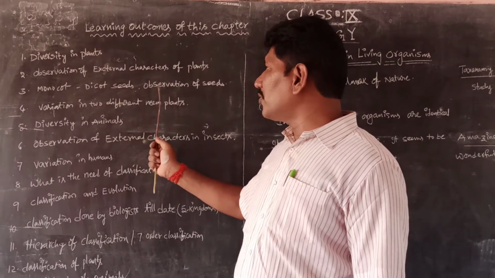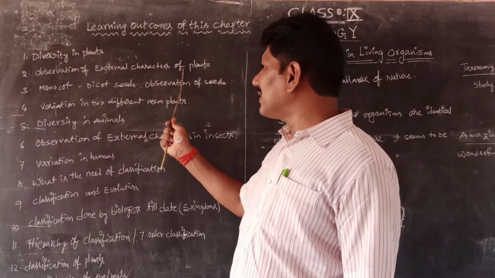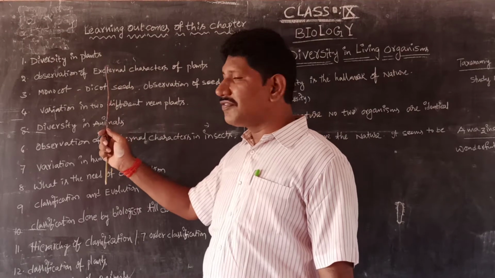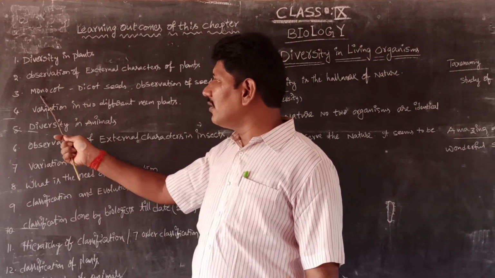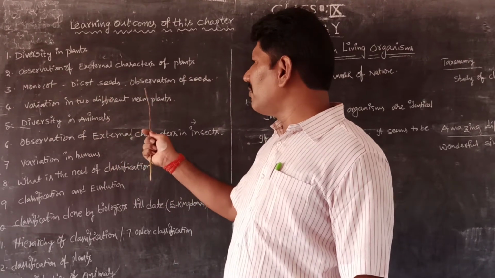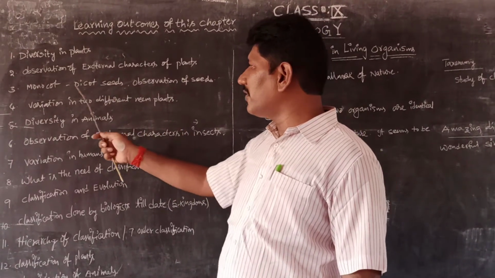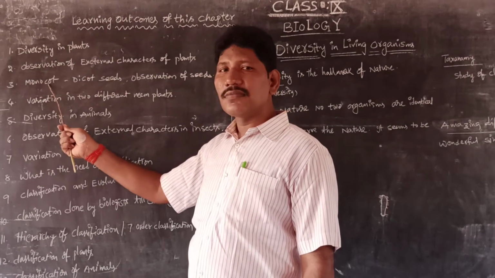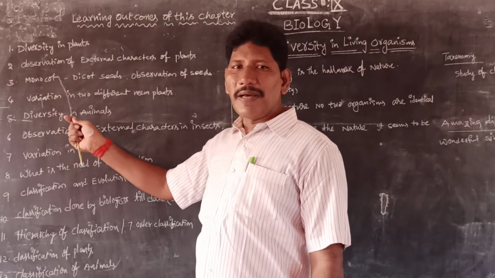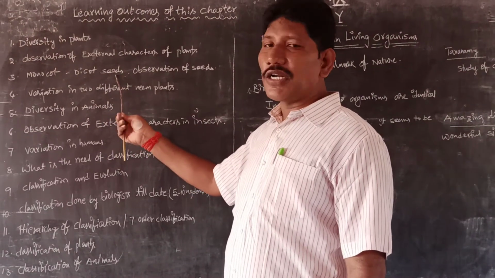For example, observation of seeds, observation of plant external characters like these leaves and all, stem and all. Next, based on the seeds, we are having monocot and dicot seeds. When we are observing the seeds, we can identify that some plants, for example the grass plants, are having monocotyledons. Some pulses family plants are having dicotyledonous seeds.